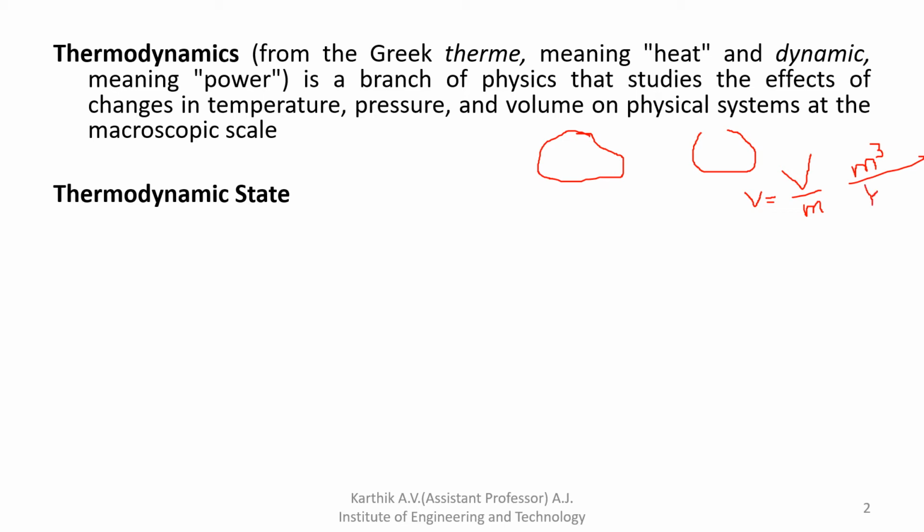So the specific volume unit is meter cube per kg. Understood? Next, specific energy. Specific energy is the ratio of actual energy divided by mass. I hope all of you understood what specific property is.